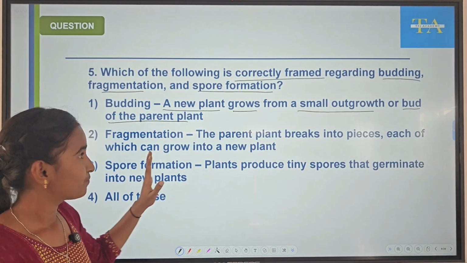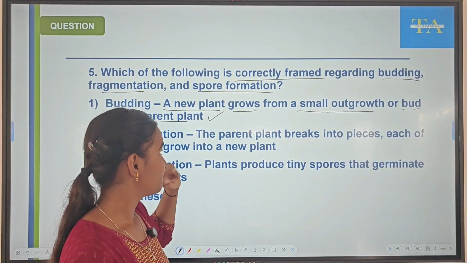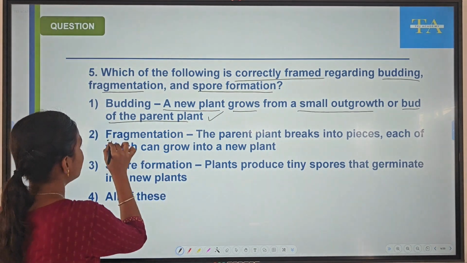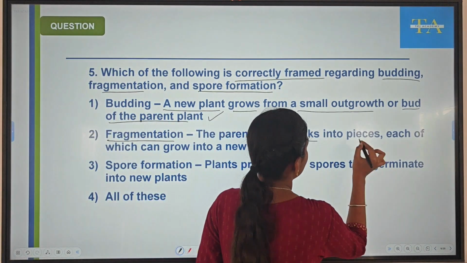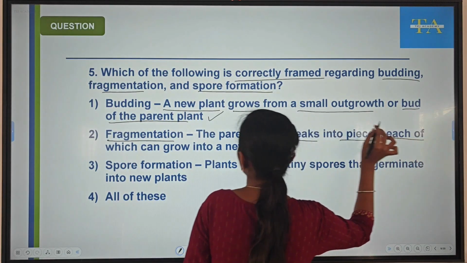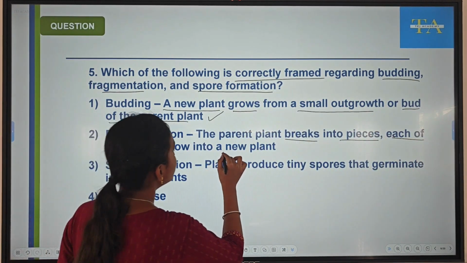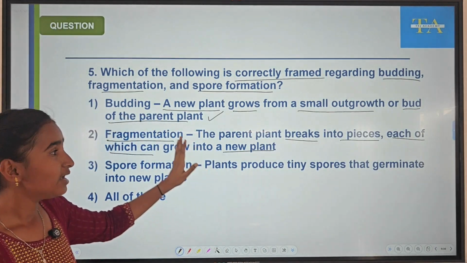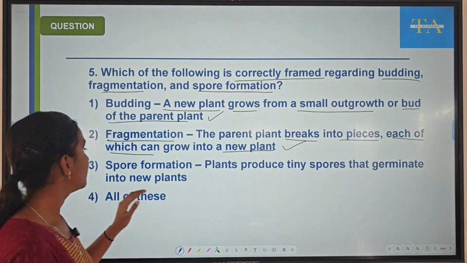So this is right. This says the correct definition of budding. Next, fragmentation. The parent plant breaks into pieces and each of the pieces can grow into new plant. This is called fragmentation. So this is also right.